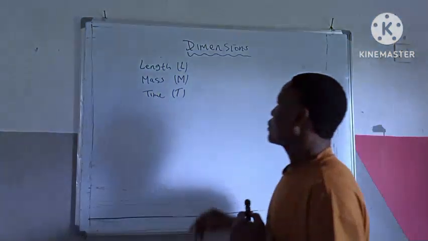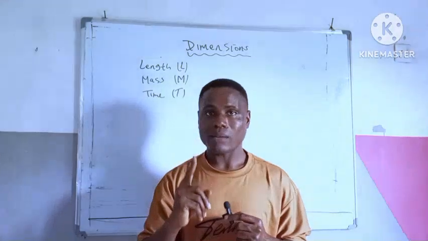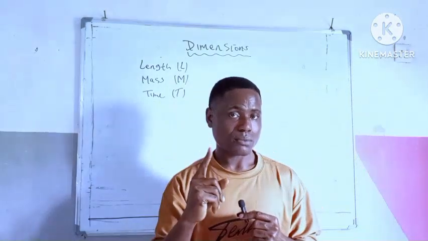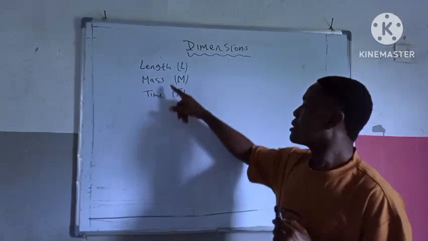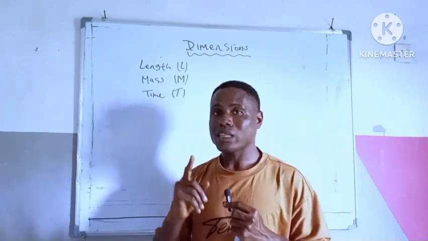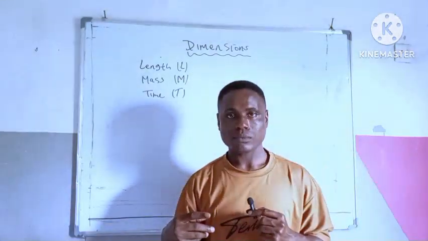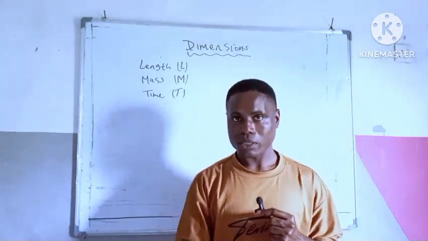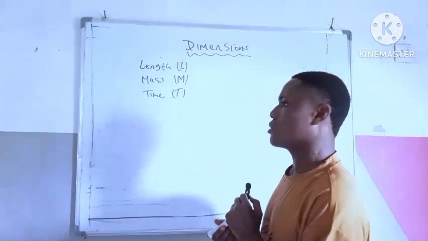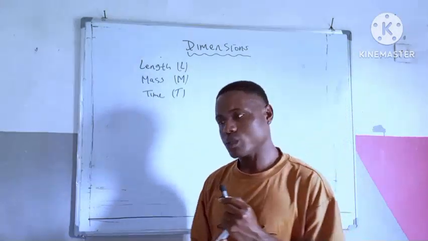So put these things in your head. The first thing I said is what? Before you can derive the dimensions of a particular quantity, the first thing you must know is formulas. And the second thing is, these are the theory approved quantities used in writing the dimensions of other quantities in physics. So when we are solving, you understand better. Okay, let's start with one quantity.